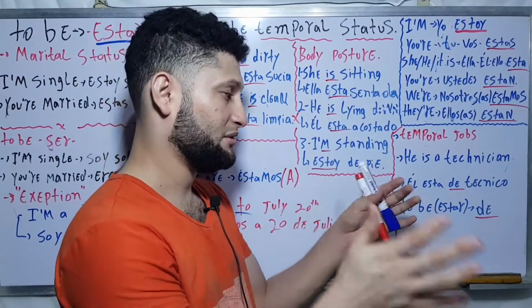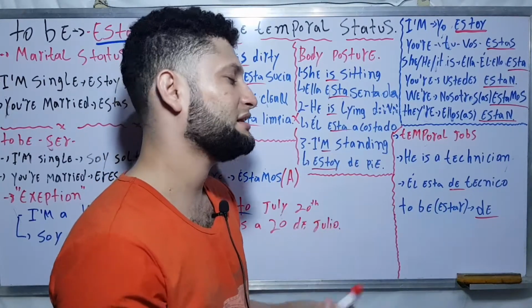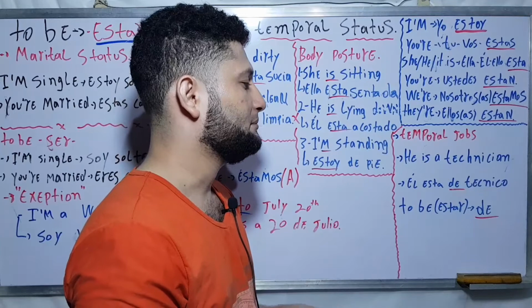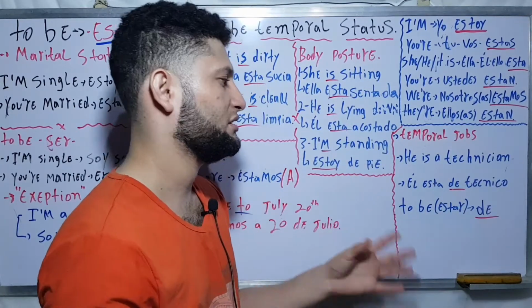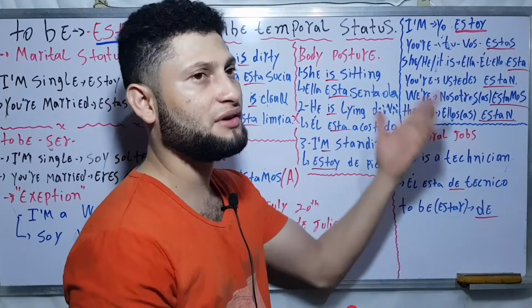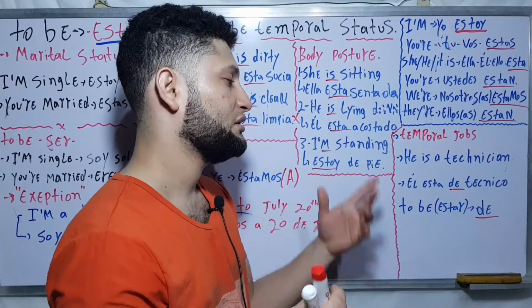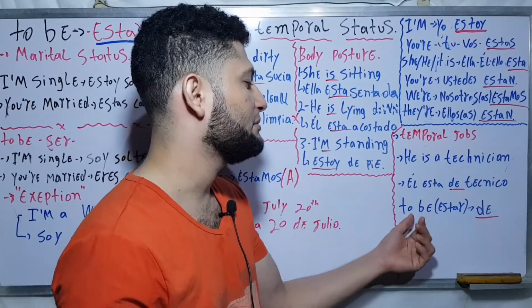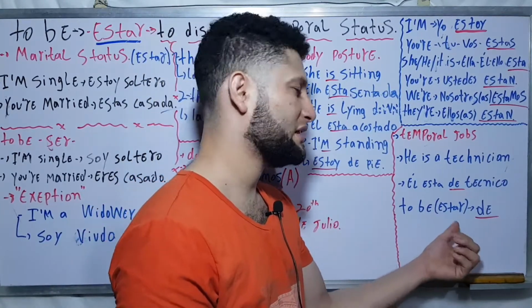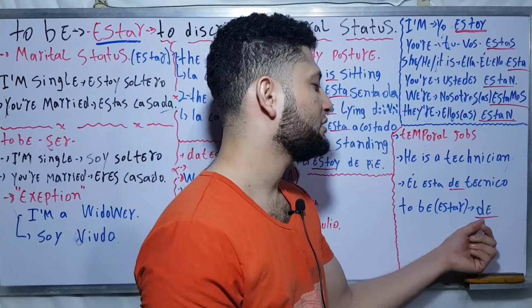The way to say that doesn't exist in English. I can say that the preposition is of or even from, but it's much better to learn that part by heart. The verb to be, estar all the time, estar plus de.